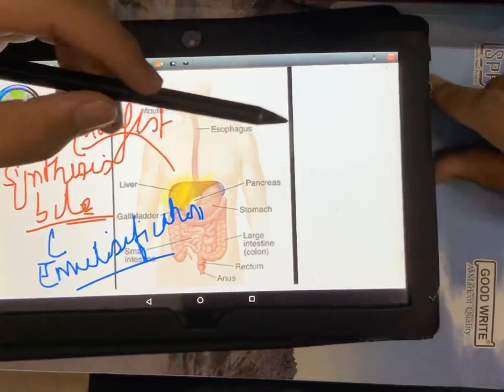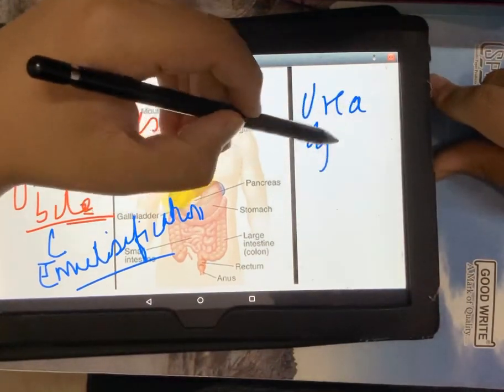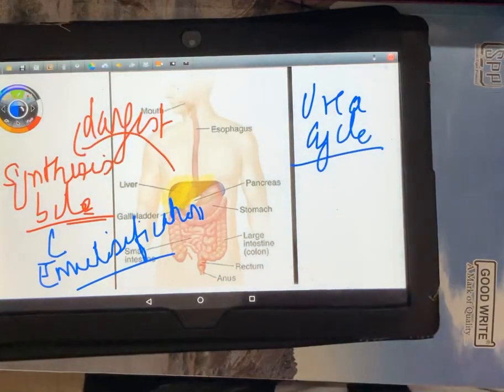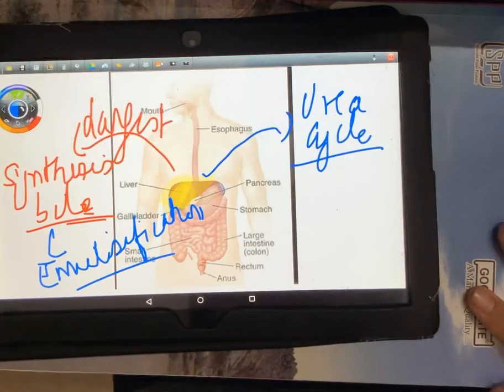The liver has another role of maintaining the urea cycle. Now, urea cycle means it is a cycle which is responsible for urine secretion, urination and excretion. Liver is again playing an important role here. Again, for class 10 level, this is not to be detailed. This is just for a piece of information.